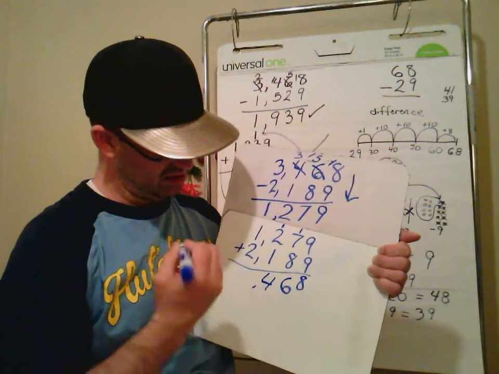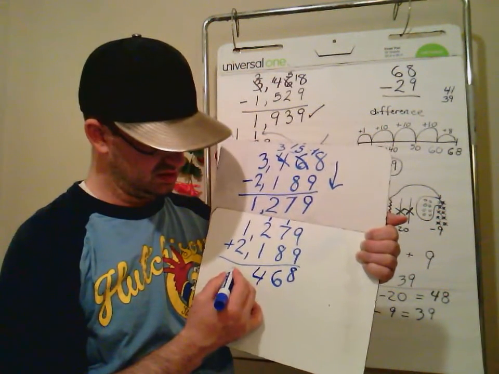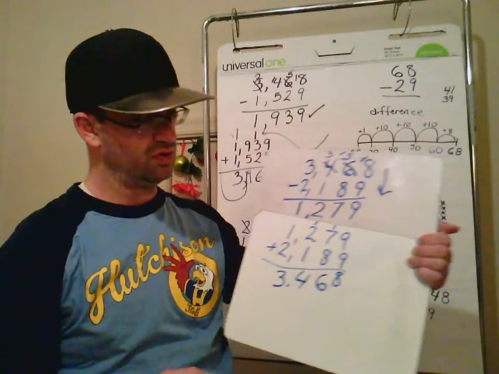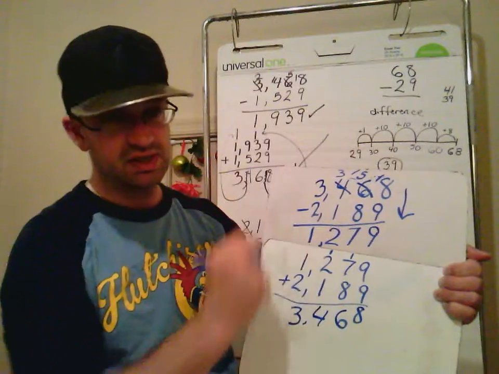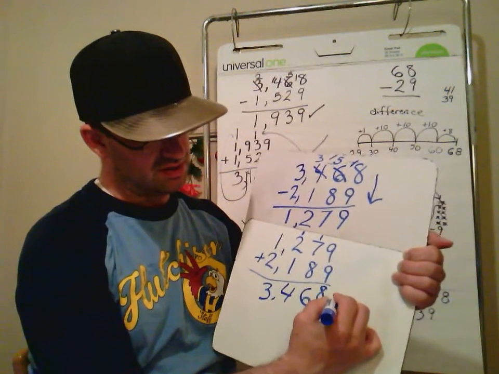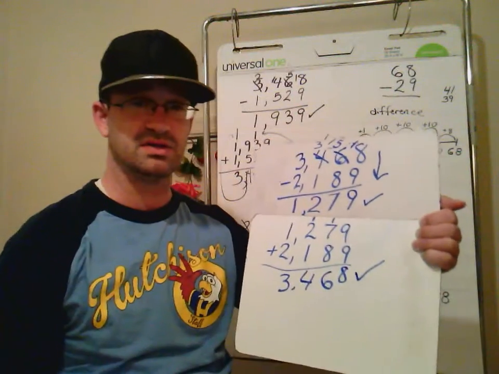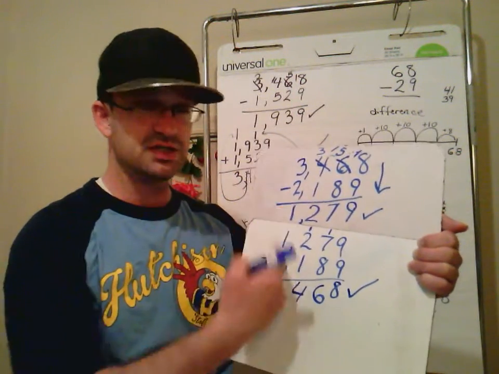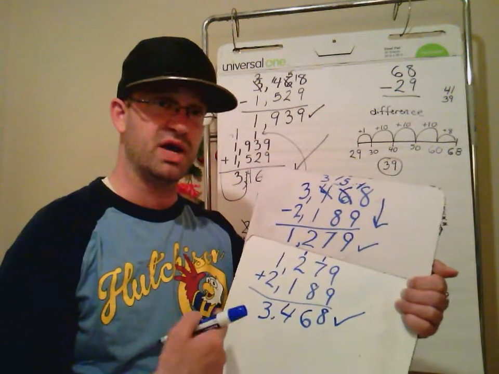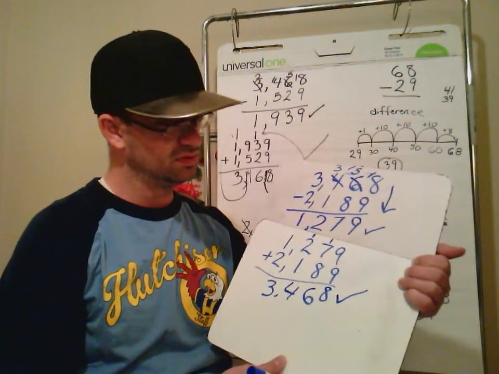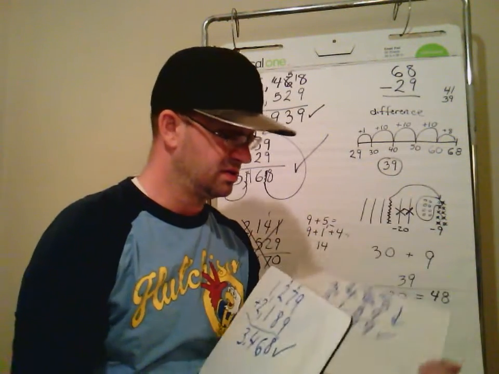Bring my comma down. And my 1,000 plus 2,000 is 3,000. 3,468. I get the same answer. I know that I am correct, which means I know my answer is correct. I can check my own work. Instead of waiting for somebody else to check it, I can go back and check my own work. Excellent, excellent, excellent.